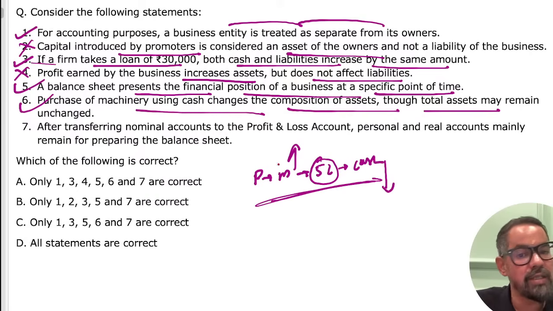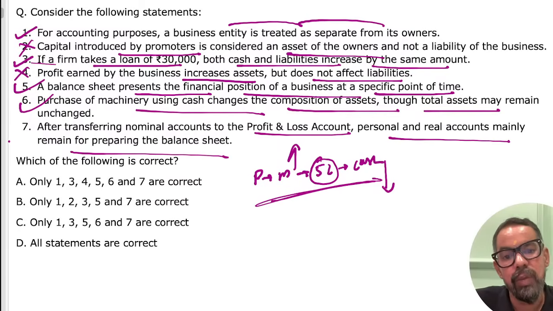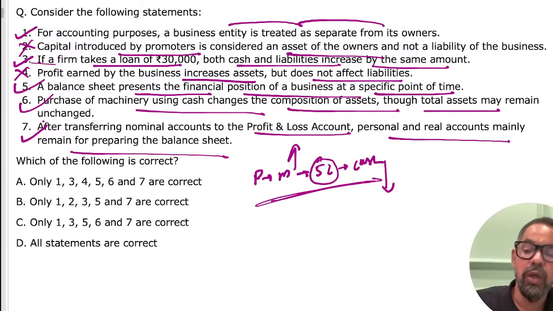So that is the same. After transferring nominal account to profit and loss account, personal and real accounts mainly remain in preparing your balance sheet. Nominal account means which exists in name only. Debit all expenses and losses, credit all income and gain. Yesterday also we talked about this one. We do not carry forward nominal accounts. Only real and personal accounts we carry forward.